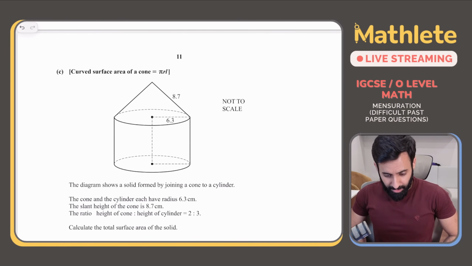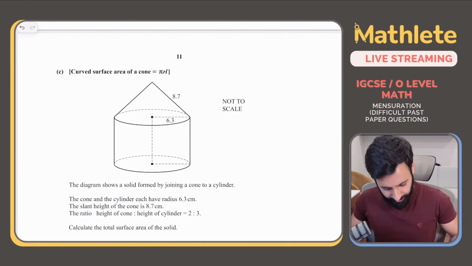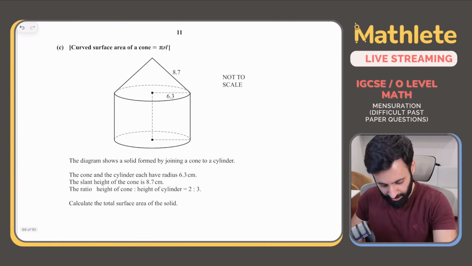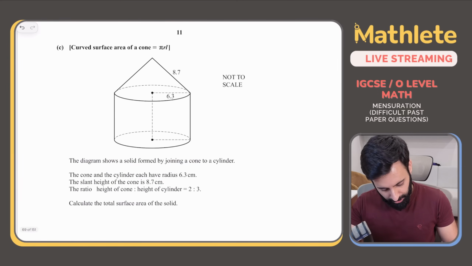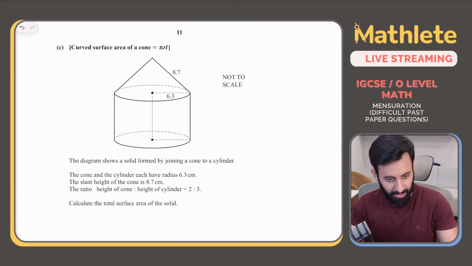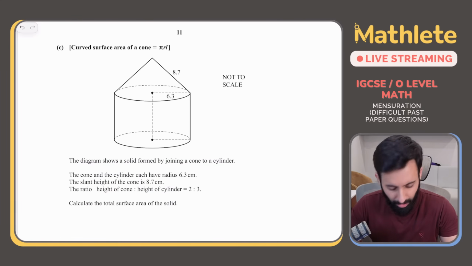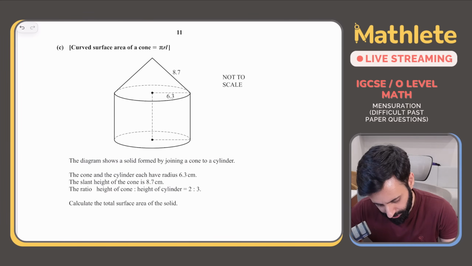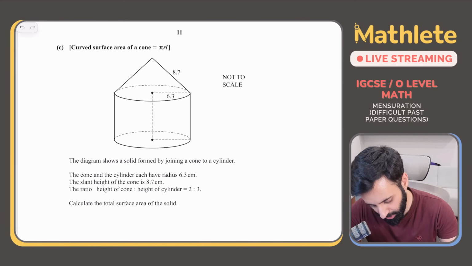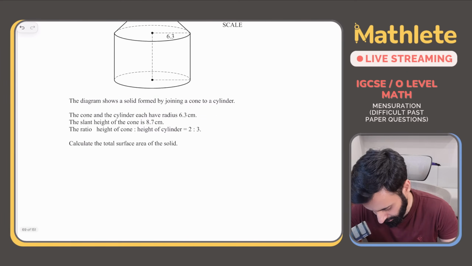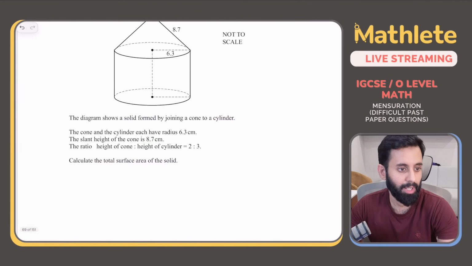The curved surface area of a cone is pi RL. The diagram shows a solid formed by joining a cone to a cylinder. The cone and the cylinder each have radius 6.3 centimeter. The slant height of the cone is 8.7. The ratio of the height of the cone to the height of the cylinder is 2:3. Calculate the total surface area of the solid. 5 marks.